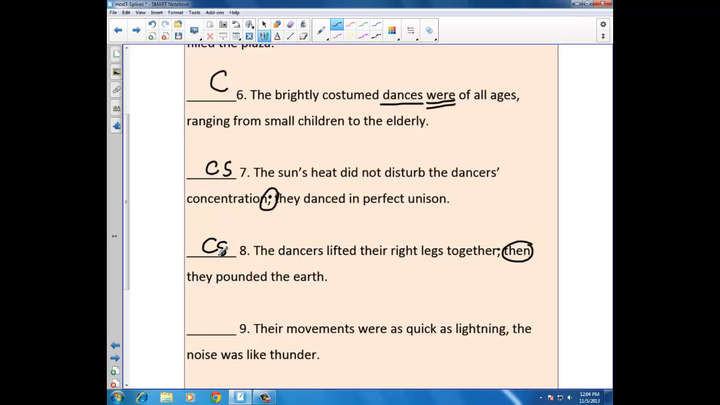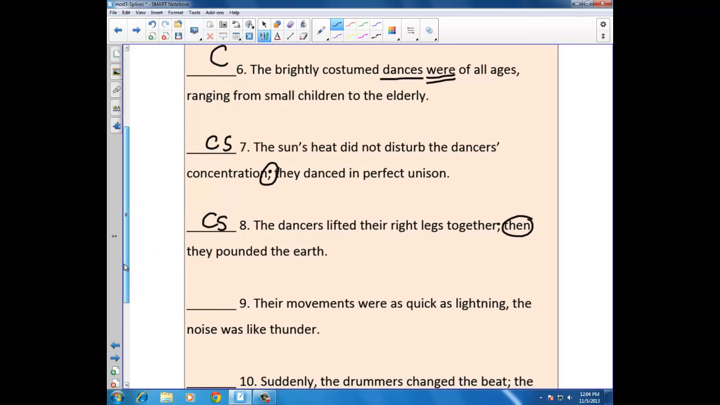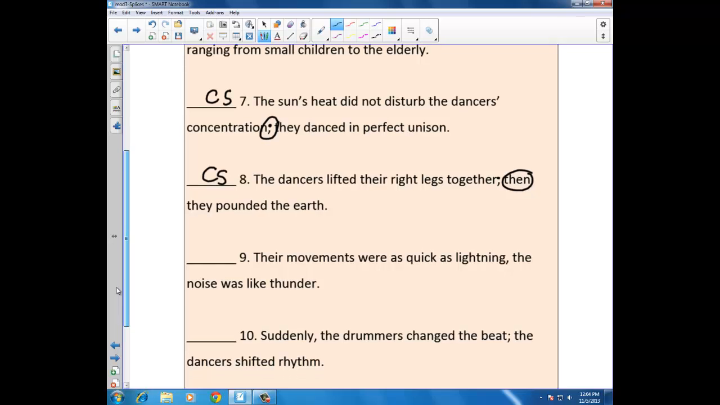Again, comma splice. Well, we've just used 2 semicolons, so I think in this next one, if it's a comma splice, we probably better use a period so we don't get too repetitive. Their movements were as quick as lightning. The noise was like thunder. Period here, capital T. It's a comma splice we have corrected.